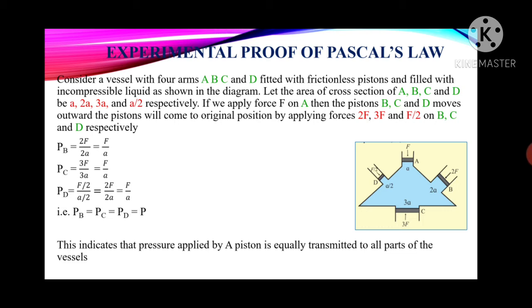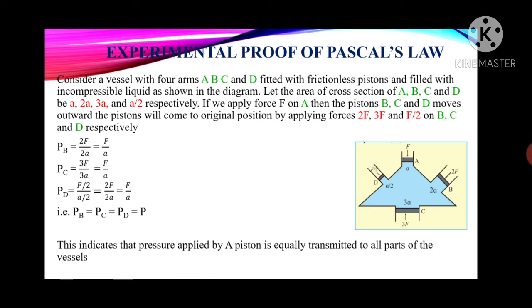So can you see the diagram? In this diagram there are 4 outlets. Okay, so each outlet has its own piston. This piston is frictionless. Each outlet has its own area. Here the area is different. Okay, so what will happen here?